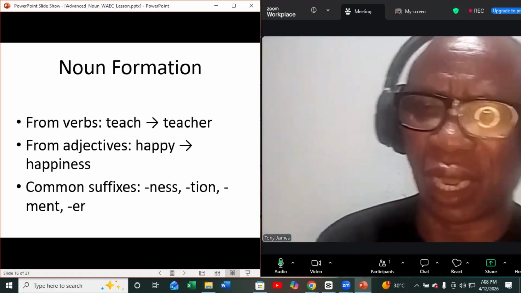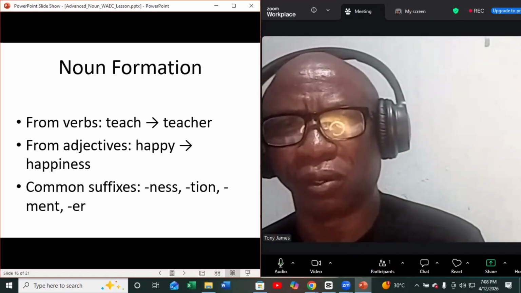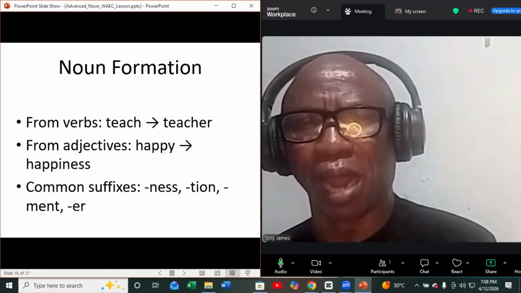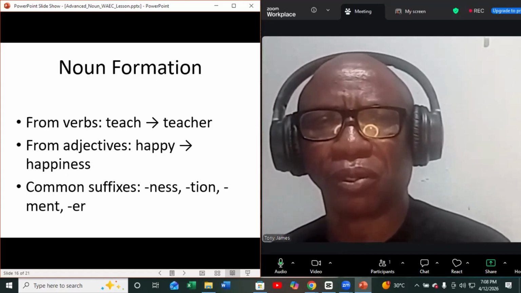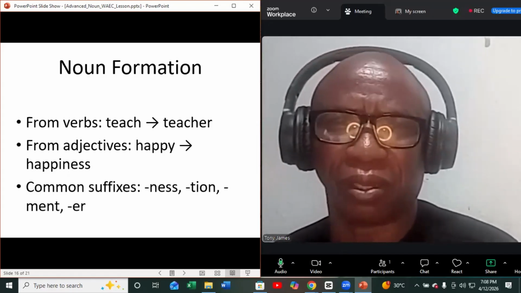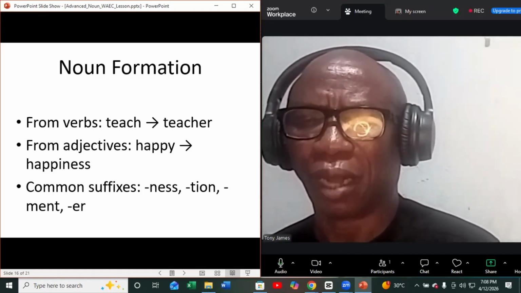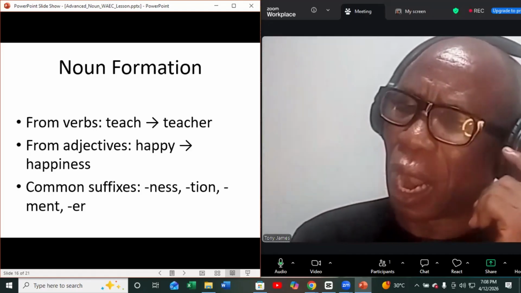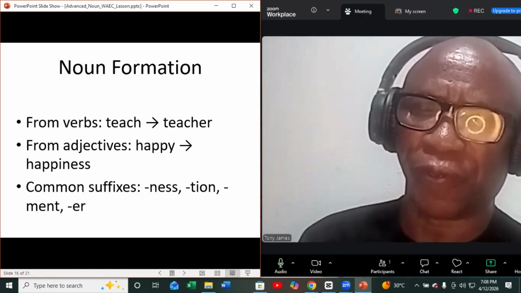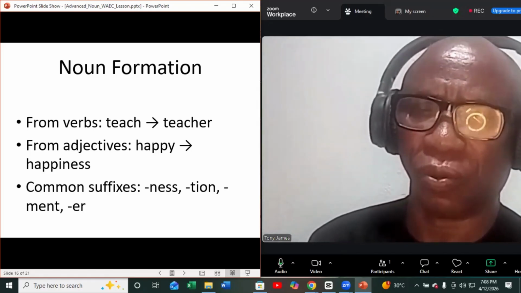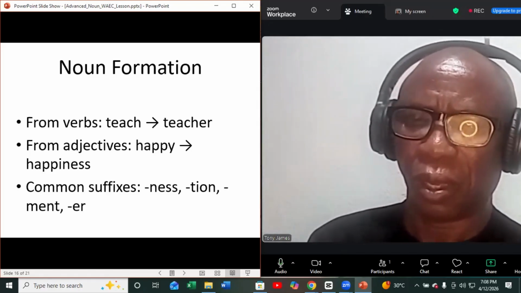Let's quickly look at noun formation. That is, how do we form nouns? Nouns are formed from verbs or adjectives. In many instances, when you add the suffix er to teach, the verb form, it becomes teacher, which is the noun form.